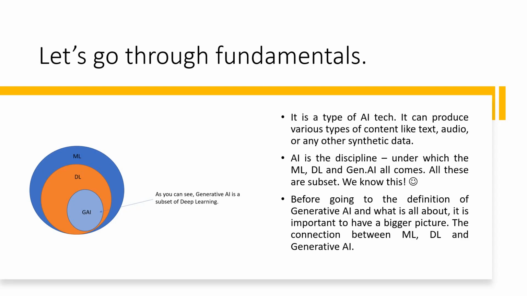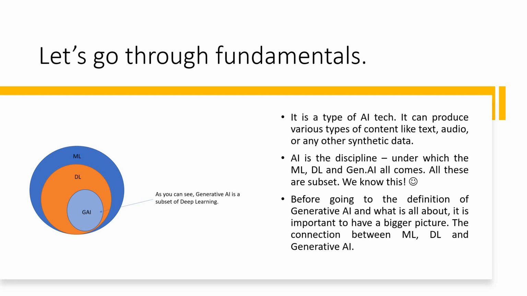Before we get into a deeper understanding of what generative AI is, or to define what generative AI is, it is important to understand the bigger picture. AI is the discipline that we are talking about. It's all artificial intelligence, under which machine learning comes, and under which again deep learning comes, and as a subset, now generative AI comes. Machine learning, deep learning, generative AI is the hierarchy. So, deep learning is a subset of machine learning, and generative AI is a subset of deep learning.